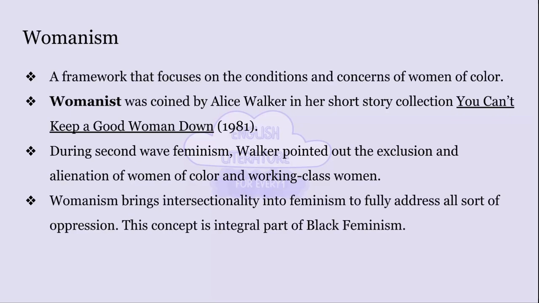Womanism was coined by Alice Walker in 1981. She was a black feminist who specifically spoke about the issues surrounding African American women. She was an important figure in second wave feminism, where she talks about alienation and exclusion of women of color from mainstream feminism. By including women of different financial background, race, color, religion, and ability, we move towards inclusion.